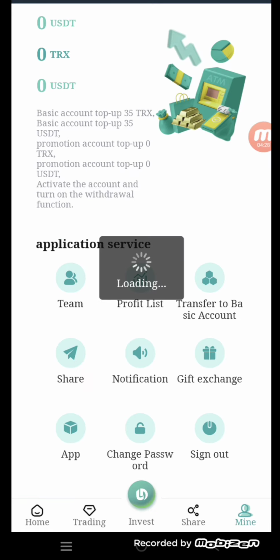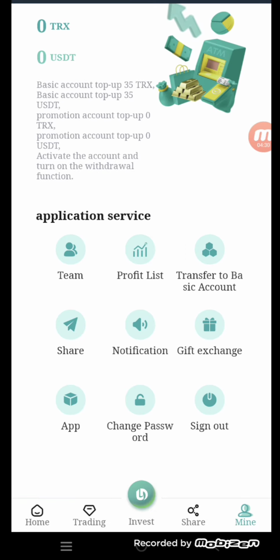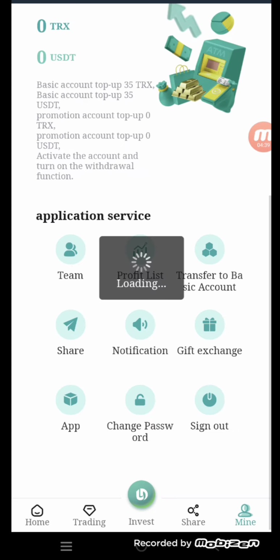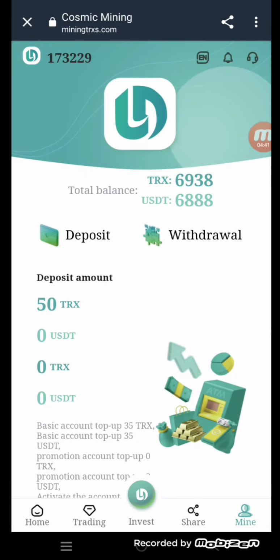Now back to our website, and you can click on the gift exchange. You can paste the code here and submit it. Now you can get the company reward here. So friends, now we are going to withdraw our money. Click on the withdrawal button.